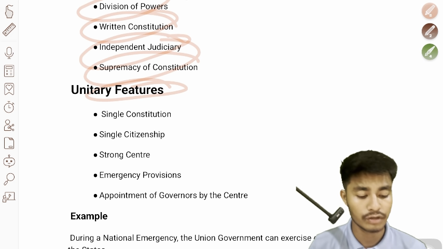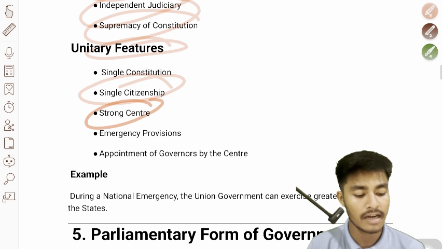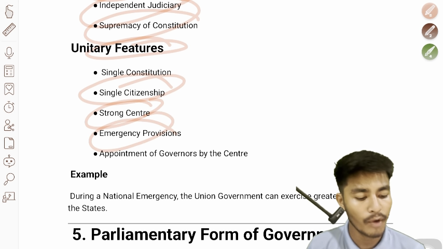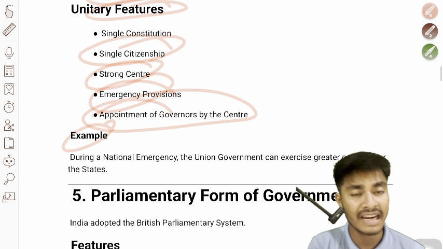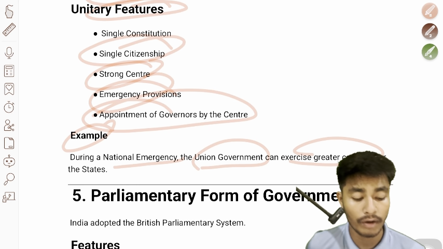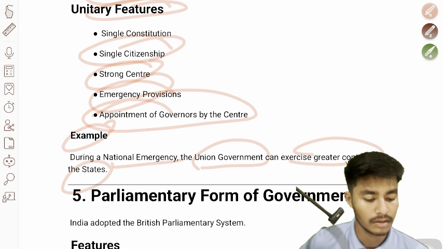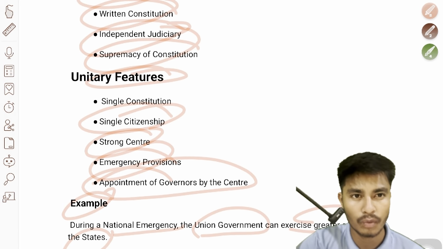Single constitution, single citizenship, strong center, emergency provisions, and appointment of the governor by the center. For example, during a national emergency, the union government can exercise greater control over the states. That's why we discussed the unitary features right now.